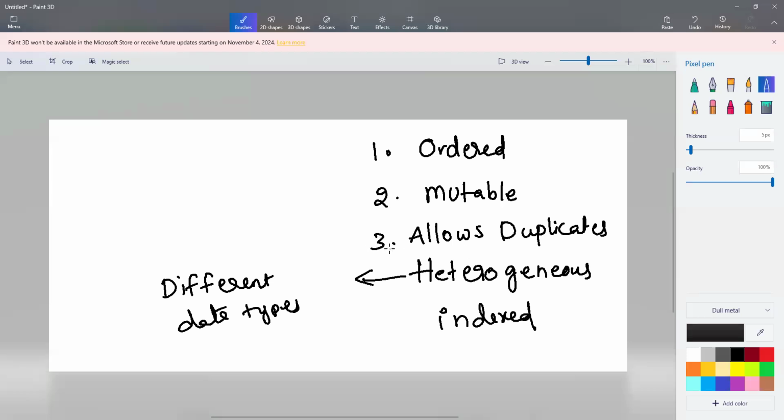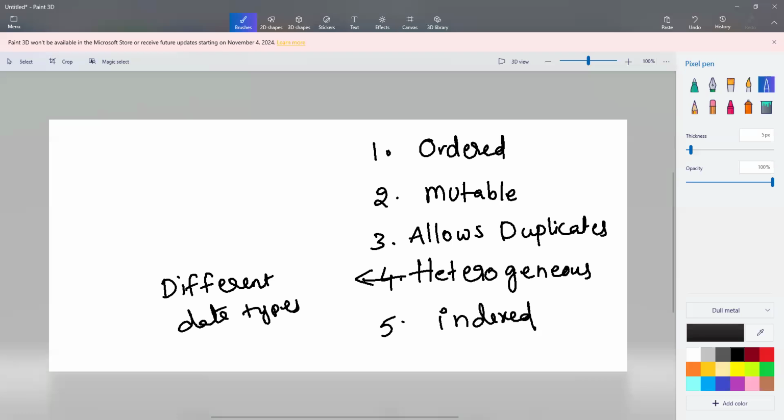And the third characteristic of a list is it will allow duplicates. That means a list can have duplicate values. And heterogeneous means it can store different types of data in the same list. Fifth characteristic of a list is indexed. Elements can be accessed using zero-based indexing. So that's the basic concept of list.